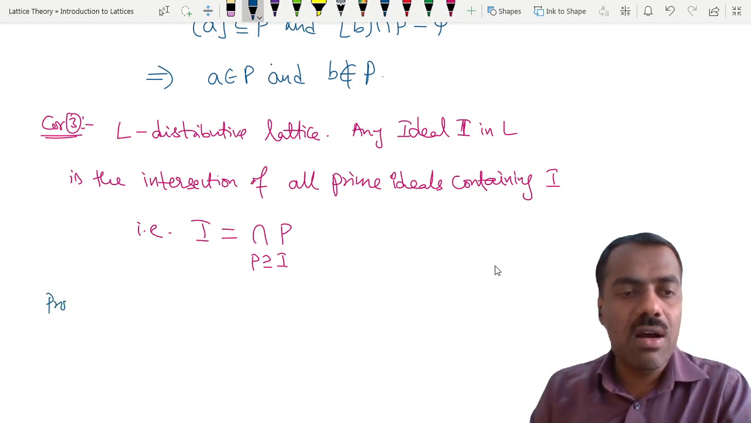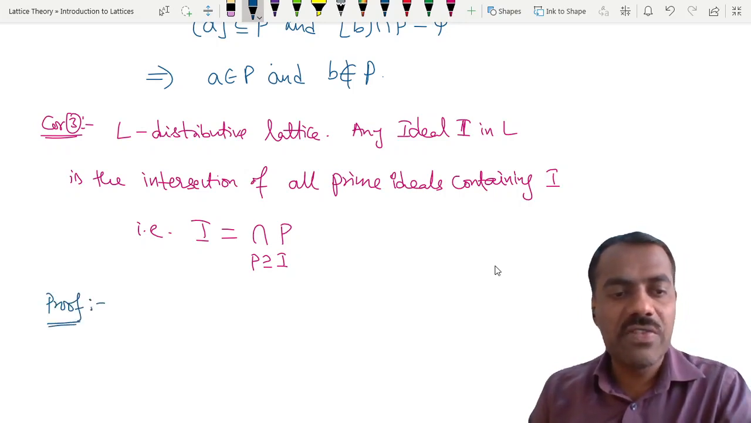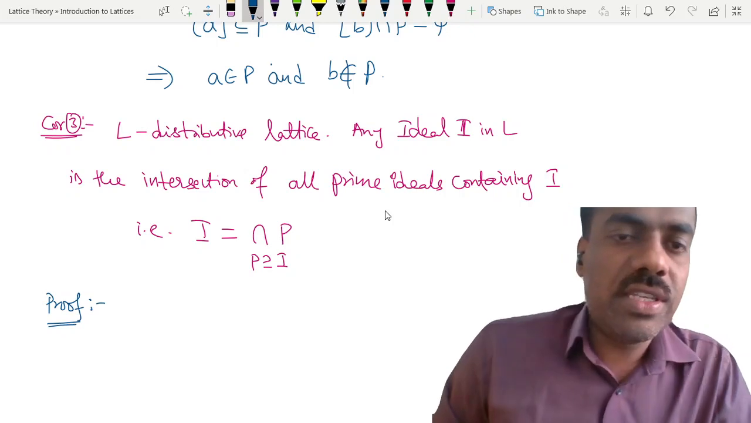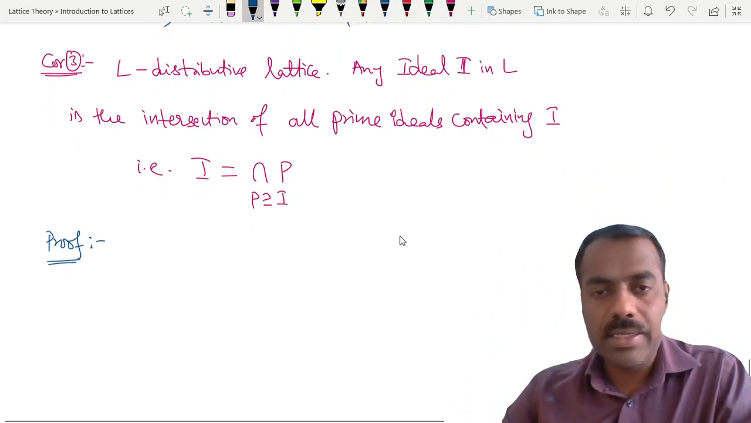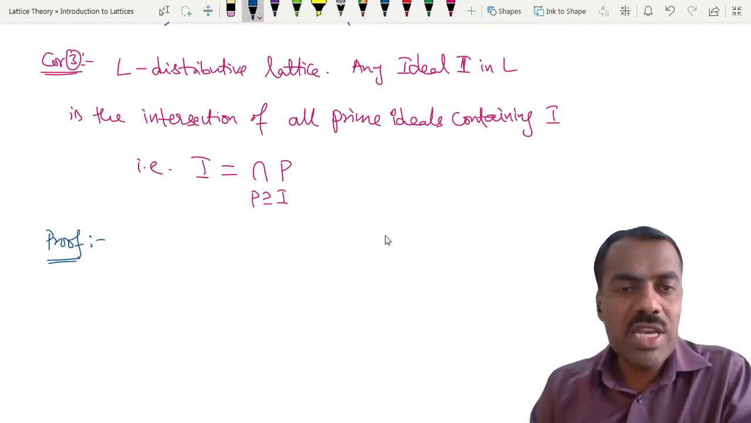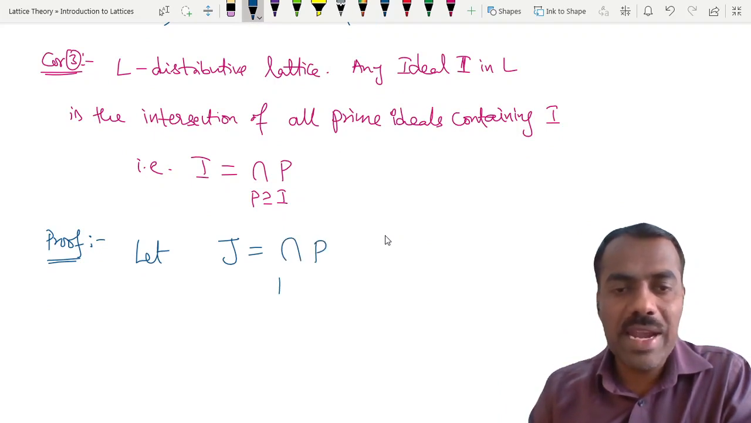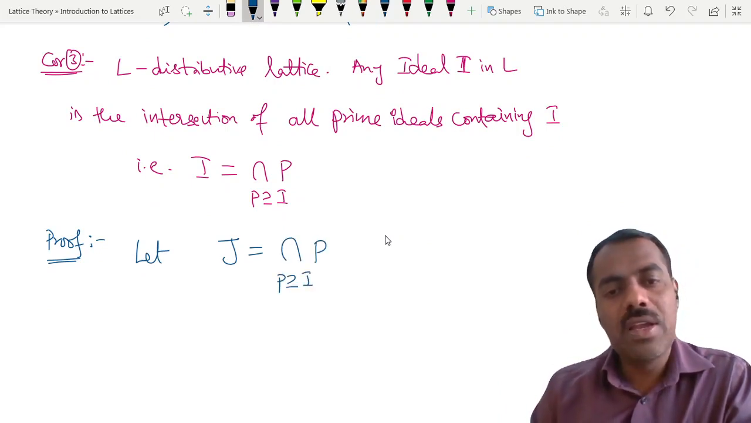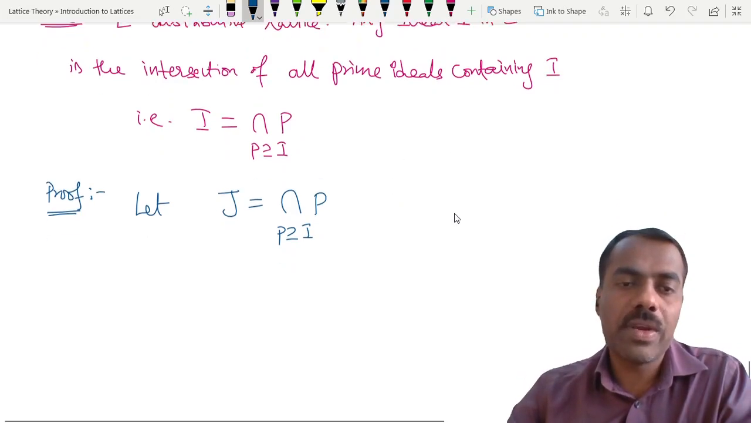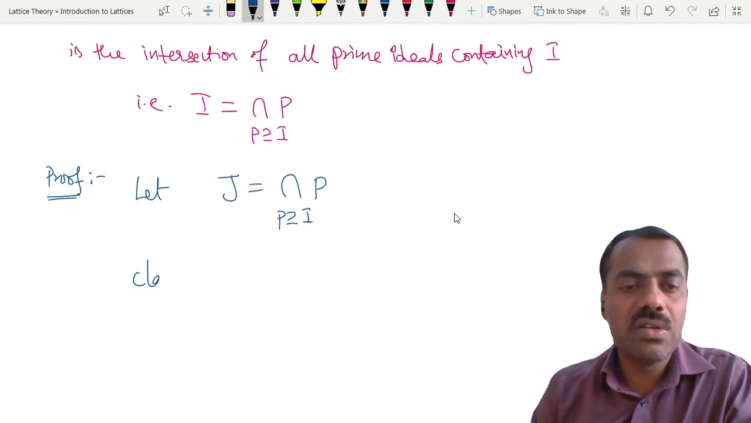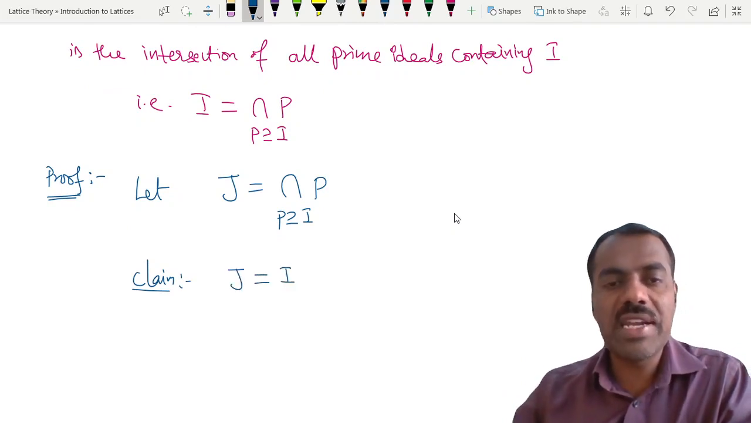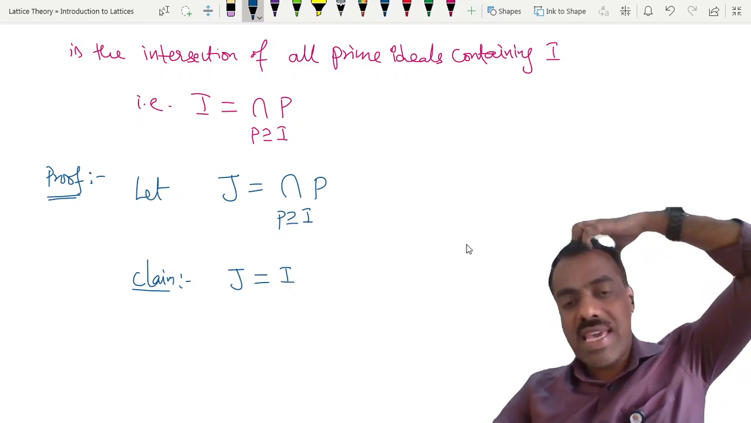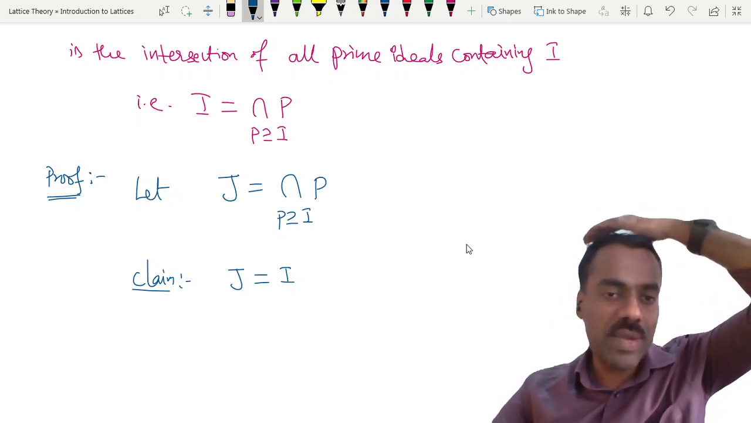So if you see all three statements, we are relating with prime ideals, right? If something is a distributive lattice, then we have this corollary, right? What we will show is this: let J be the intersection of all prime ideals containing I. We will show that J is equal to I. Then we are done, right? That means J should be contained in I and I should be contained in J.